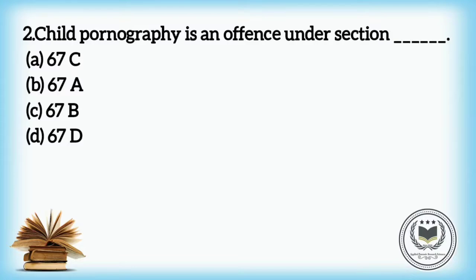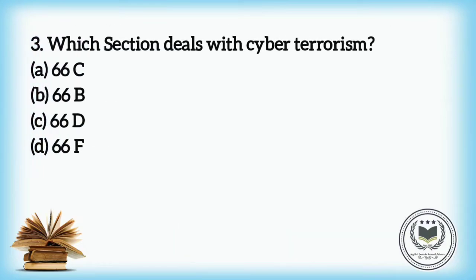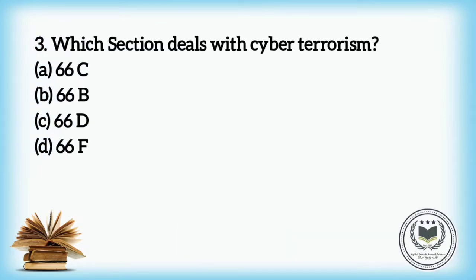Second, child pornography is an offence under section dash. The options are A. 67C, B. 67A, C. 67B, and D. 67D. The answer is C. 67B.